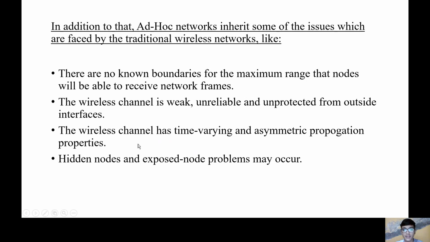The wireless channel has time varying and asymmetric propagation properties. Hidden node and exposed node problems may occur. As we see, because of hidden node and exposed node problems, packet loss or data loss occurs. So this is the issue for the wireless ad hoc network.